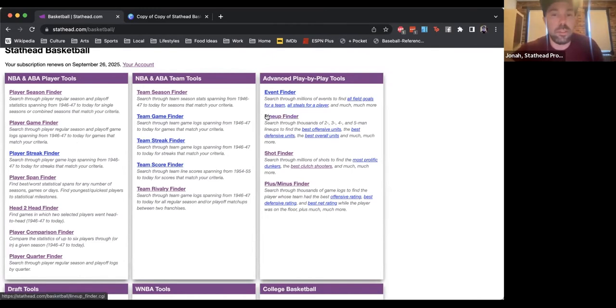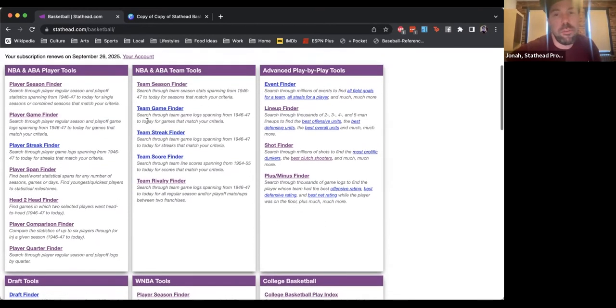Just type them into the box. So that's the head-to-head finder. Now I'm going to move over to this section, which is the advanced play-by-play tools. Like I said, all of these tools use our play-by-play data. So they go back to the 1997 playoffs, or if you're looking at regular season, it's the 96-97 season.